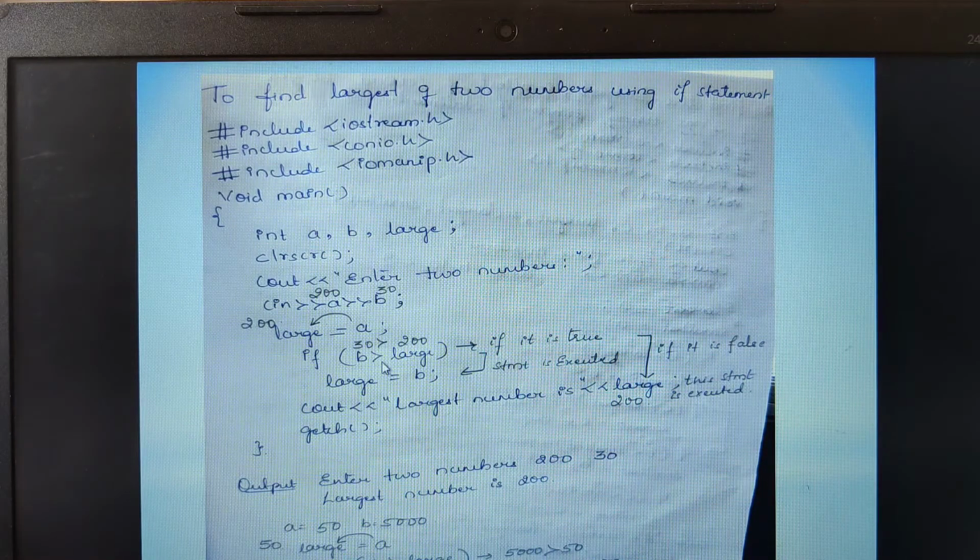Whether you take a as 200 and b as 30, or a as 30 and b as 200, this program will ultimately give you the largest of two numbers. Now look here, the compiler always compiles and executes instruction by instruction.